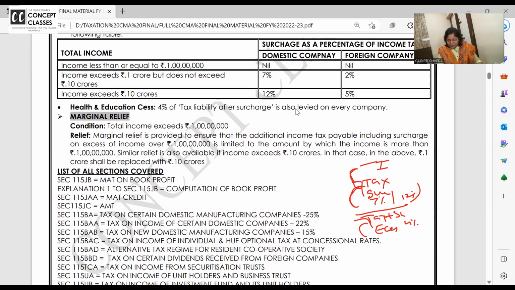Marginal relief concept I have taught you in the very basic classes. Even if the company's income is just exceeding 1 crore and 1 lakh, they are liable to pay surcharge. Had it been 1 crore, they would not pay surcharge. So tax cannot exceed the income, and that's the reason they are getting the marginal relief, which we have already done.